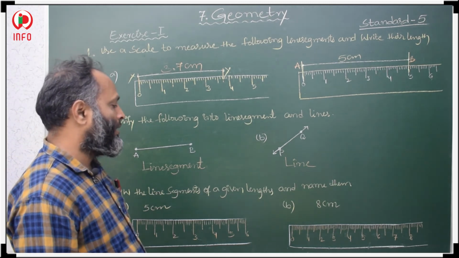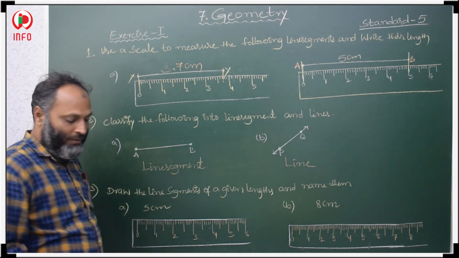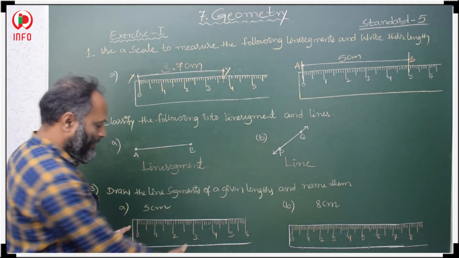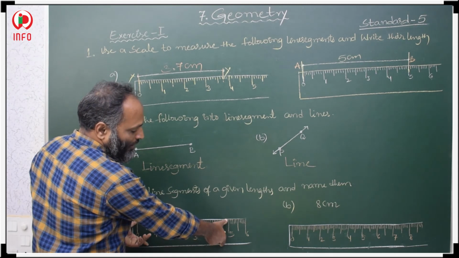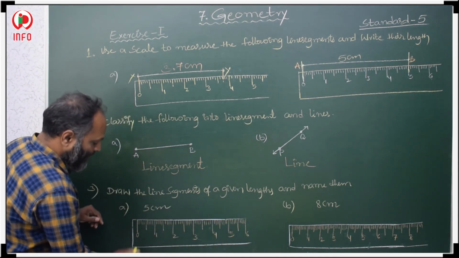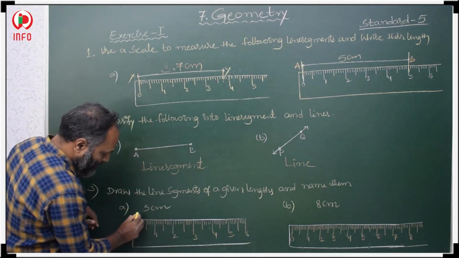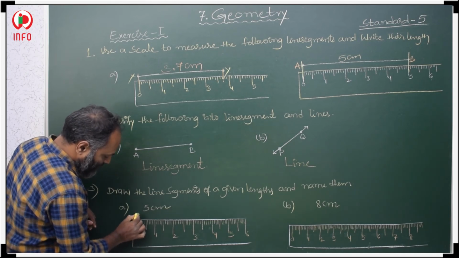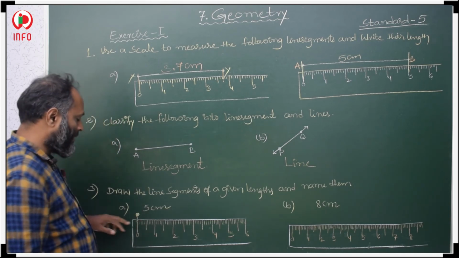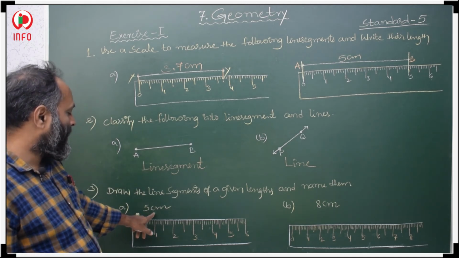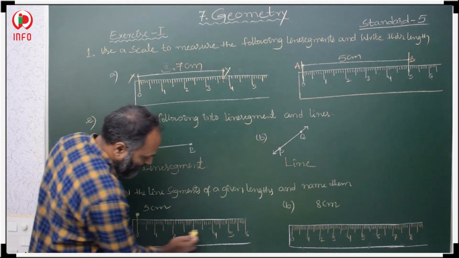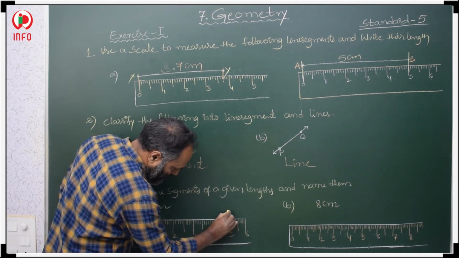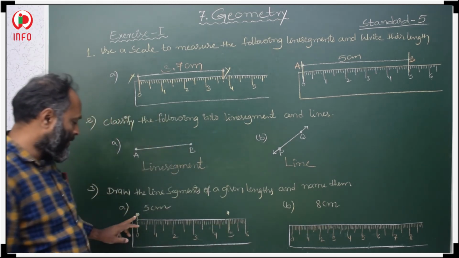Now, the third one: draw the line segment of a given length and name it. How to draw a line segment? Here we have to draw a 5 centimeter line. We take the ruler and keep it like this, and mark a point at 0, the first initial point. Then we mark another point at 5 centimeters, where we have 5.